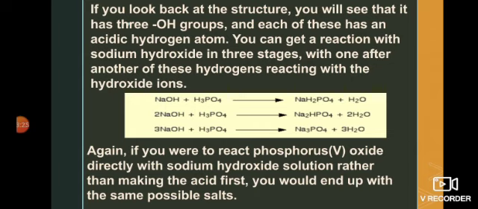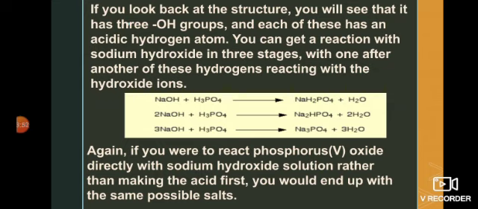The same will be the case if we take the phosphorus oxide reaction with sodium hydroxide. It depends upon the number of moles of sodium hydroxide which are used. As phosphoric acid contains three hydrogens, in three steps the three hydrogens are removed. In the first step the first hydrogen is removed, in the second step the second hydrogen, and in the third step the third hydrogen is removed.